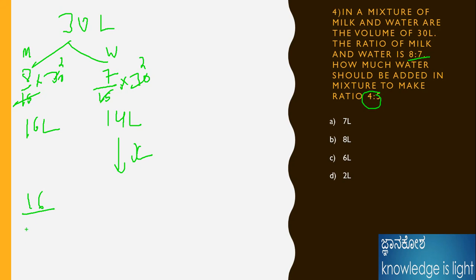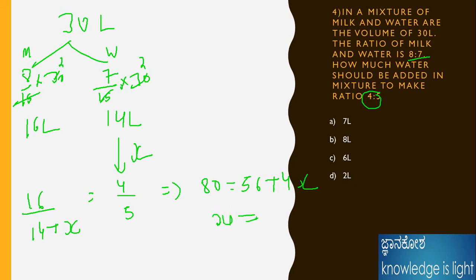Already 4:5 is given. So 16 divided by 14 plus x is 4 by 5. Cross-multiplying, 16 times 5 is 80, which is equal to 14 times 4 is 56, plus 4x. 80 minus 56 is 24, which is equal to 4x. Therefore x is 6 liters. If 6 liters is added to this mixture, the ratio will be converted into 4:5. Like that we need to analyze the problem.